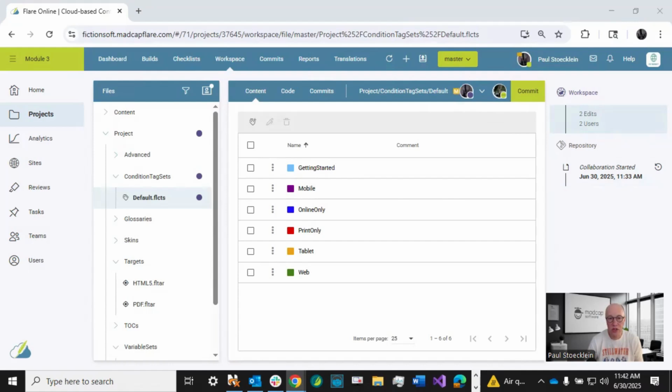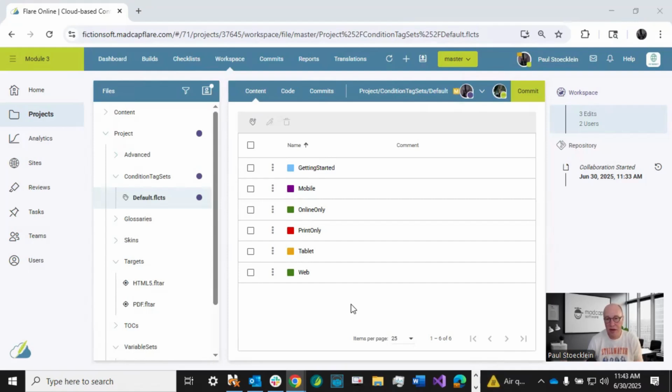So he might actually also make a change to the same condition I was on. Notice that the color associated with online only is blue. Maybe he decides, oh, I want to make it green. For whatever reason, he just does. And so he's going to make that change. He saves it and it changes right there. So you're just working all at the same time.